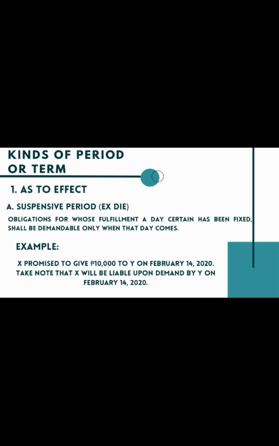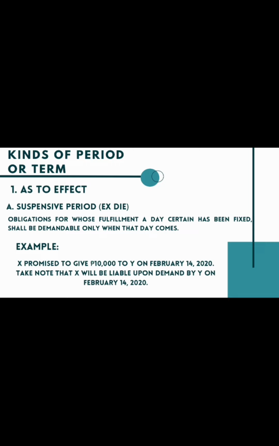So there are kinds of period or term. It is classified according to, first, effect. A. Suspensive period. Obligations for whose fulfillment a day certain has been fixed shall be demandable only when that day comes. So, it is a suspensive period when it suspends the demandability of an obligation until the arrival of that period.